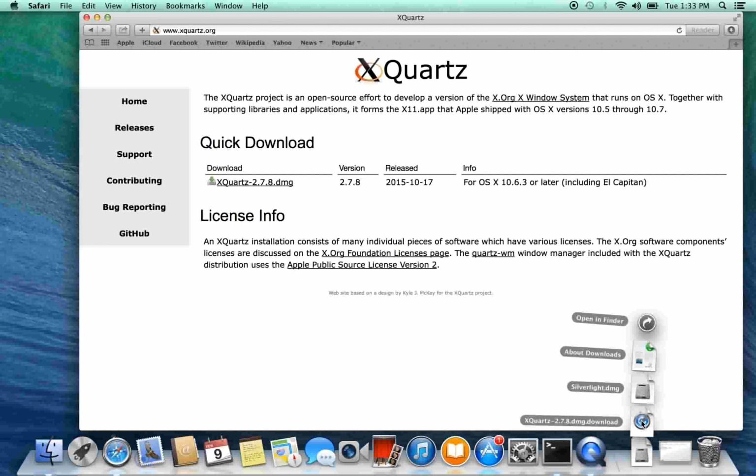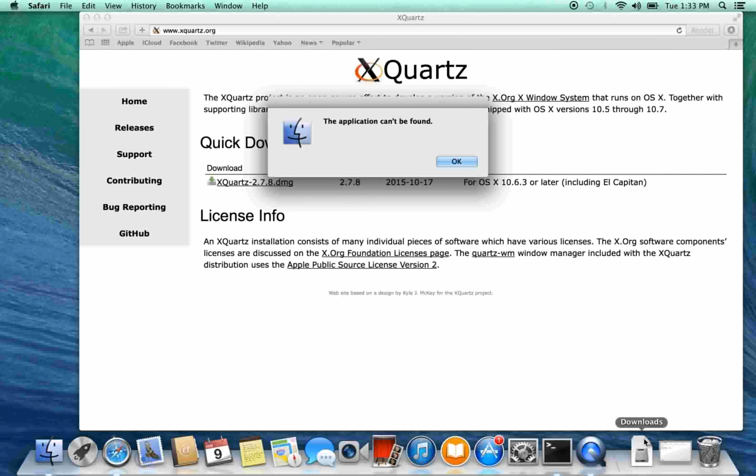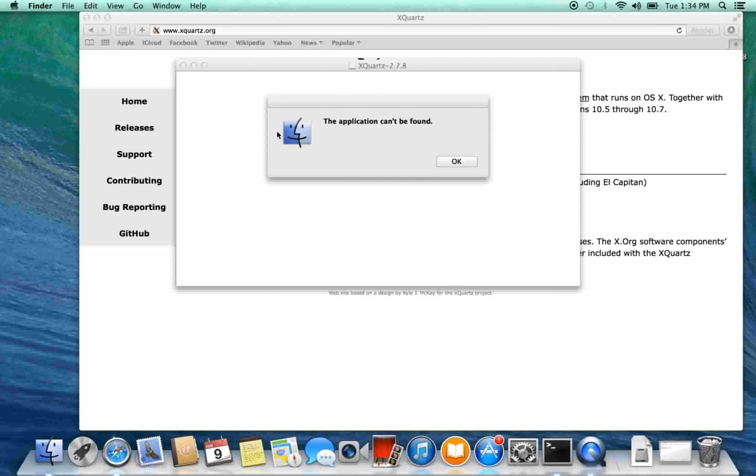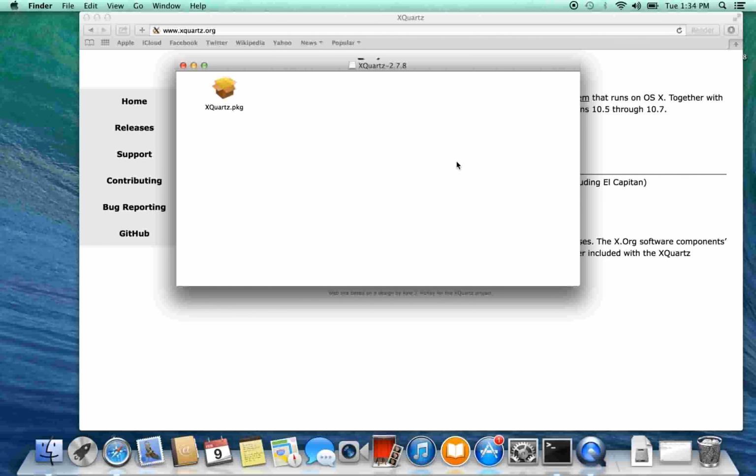So I'm going to go ahead and double click that. There we go, I guess I clicked it a little too soon. So it's verifying the Xquartz download. Okay, and now it pops up this little box here, and it has the Xquartz package.